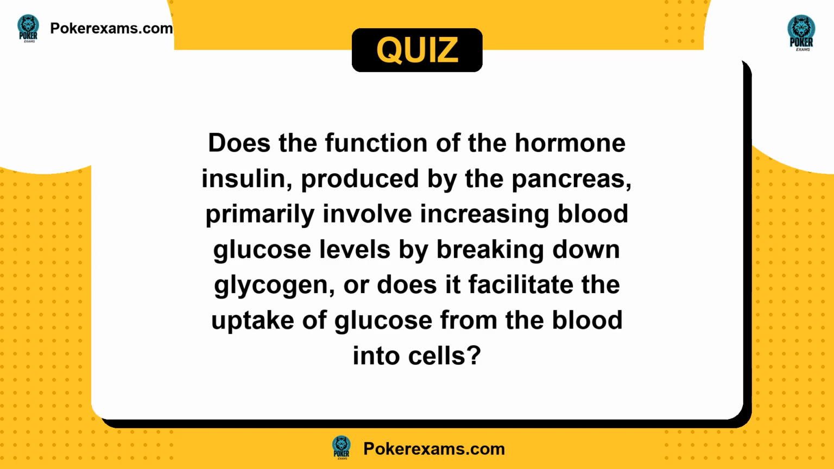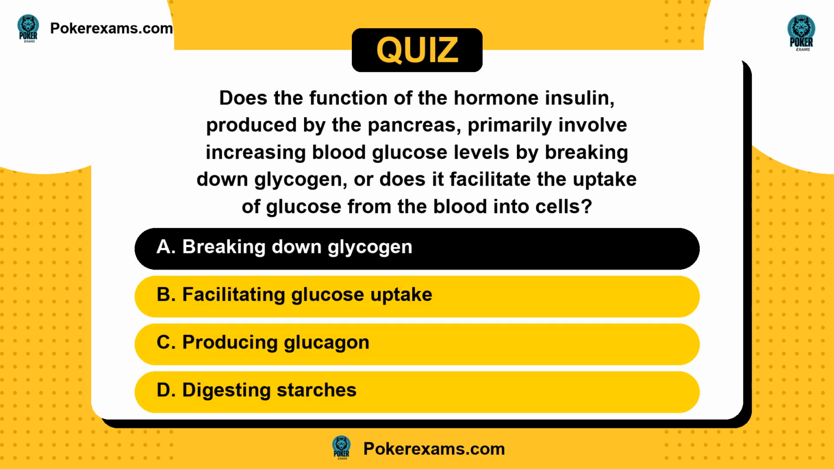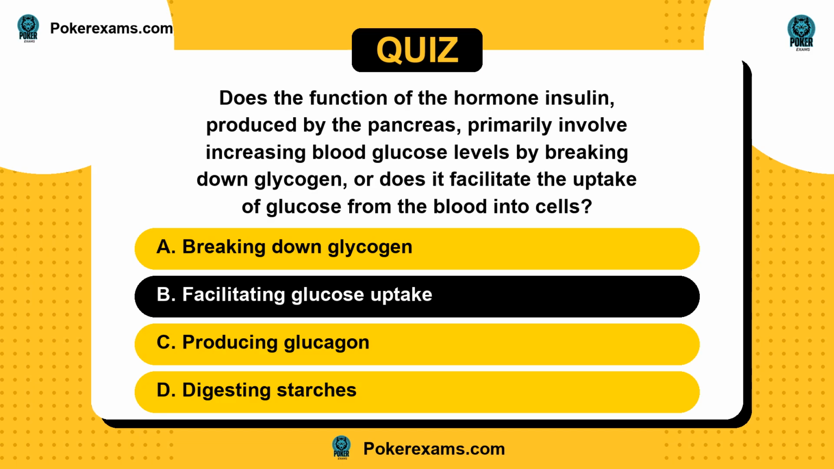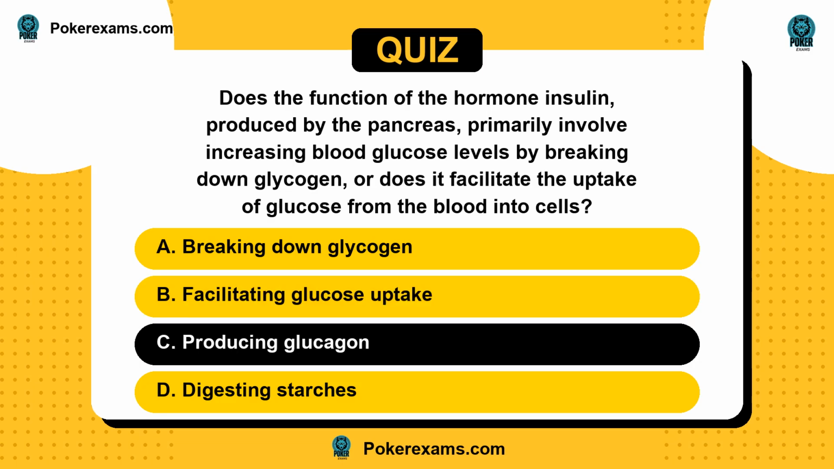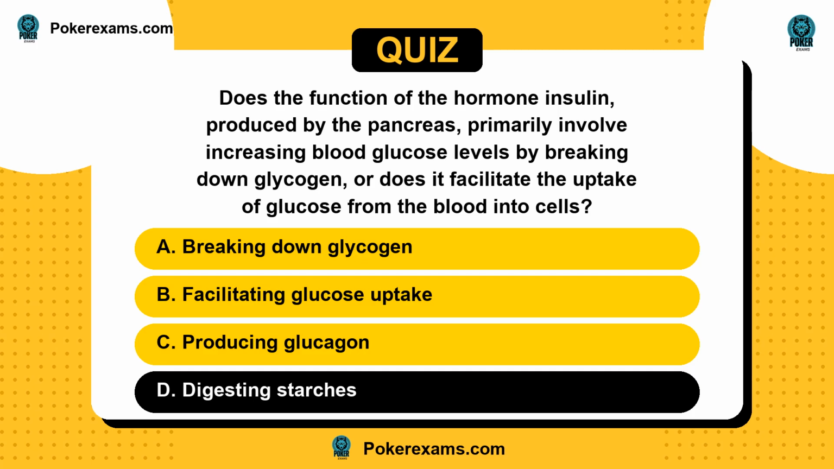Next question. Does the function of the hormone insulin, produced by the pancreas, primarily involve increasing blood glucose levels by breaking down glycogen, or does it facilitate the uptake of glucose from the blood into cells? Is it A. breaking down glycogen? Or B. facilitating glucose uptake? C. producing glucagon? Or D. digesting starches?